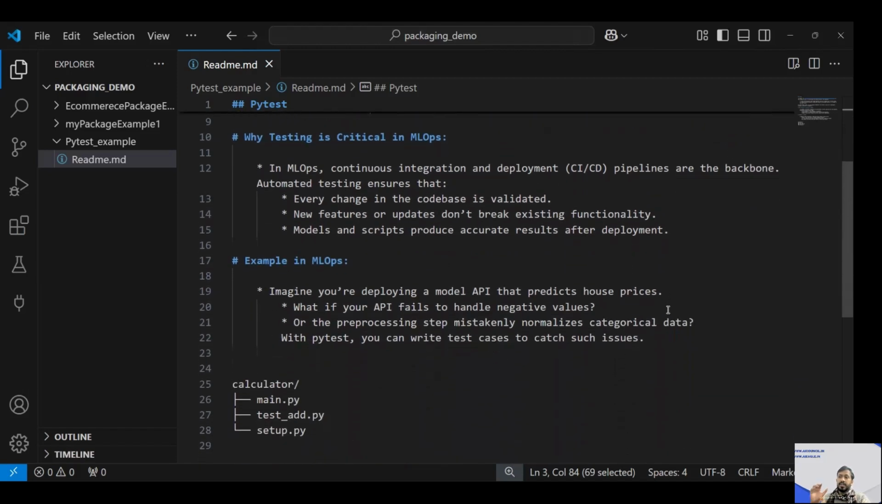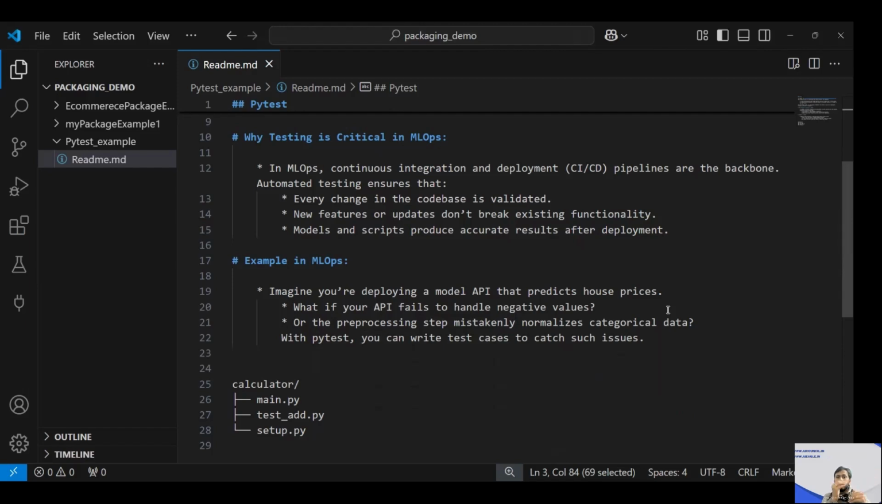Now, why is testing very critical in MLOps? In MLOps, we are going to work with continuous integration and deployment pipelines. Obviously, CI and CD will be the backbone for this whole MLOps part. So CI/CD is possible through automated testing. Automated testing basically ensures that every change in the code base is validated, right? Suppose you are not doing automated testing. For every change, you are not so sure whether that change will work well with the pre-written code or not.